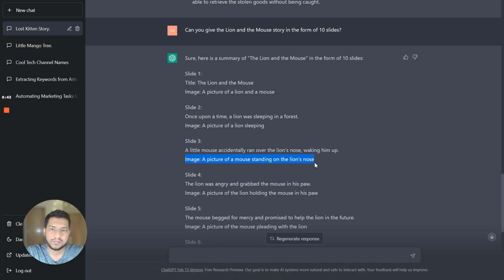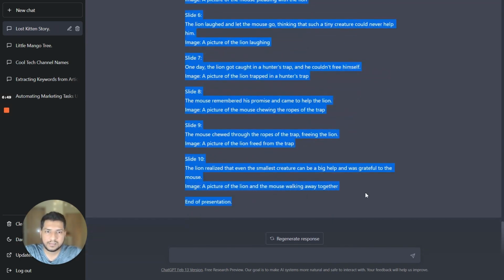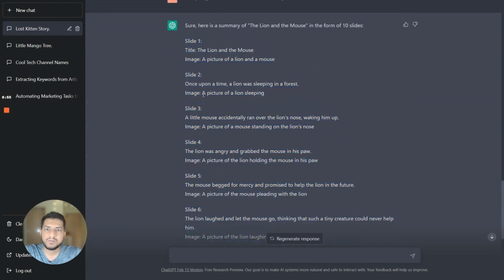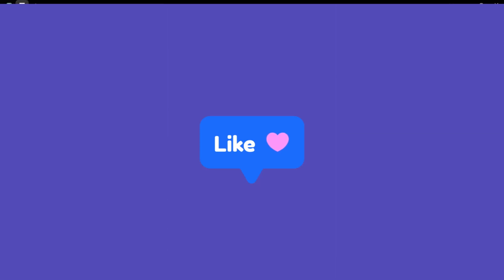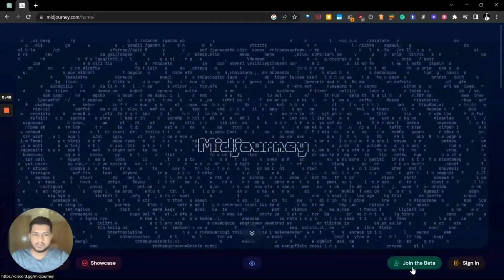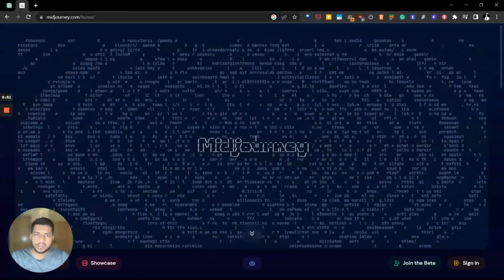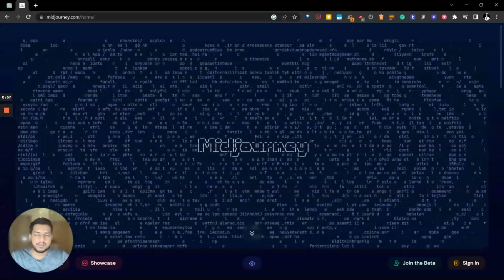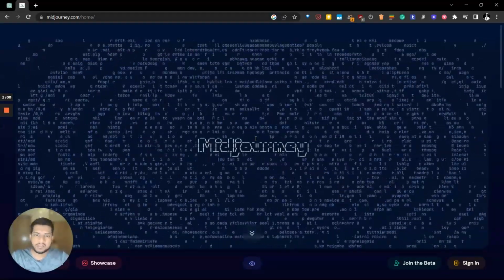So that's amazing. Now what we'll do is use this entire summary in the form of 10 slides, and for each of the slides, the image that we need, we'll create it using Midjourney. Midjourney.com is the website, and when you go to this website, you will see a join the beta button at the bottom right, and when you click that, you'll get a Discord invite that will allow you to join their Discord server, and the Midjourney bot on the server will create the images for you.